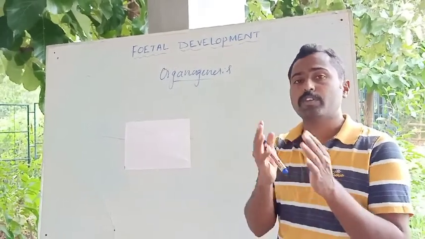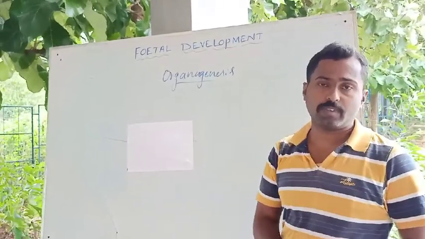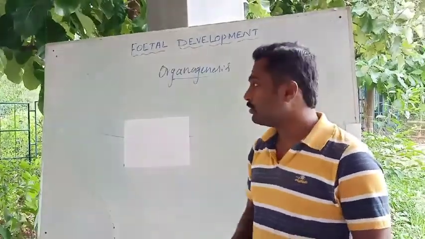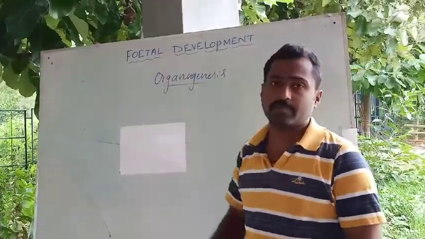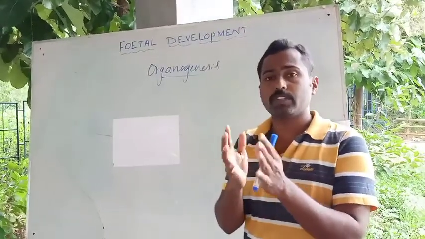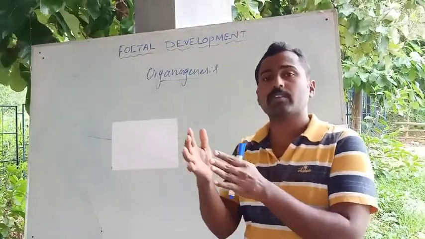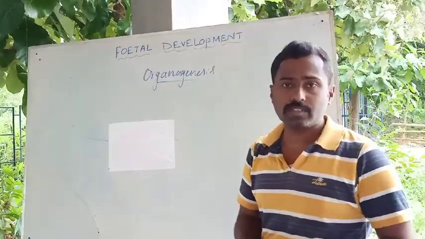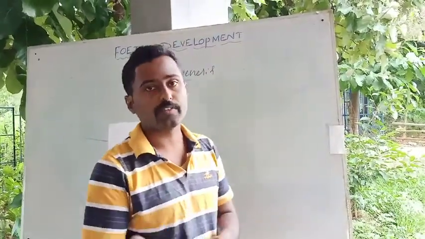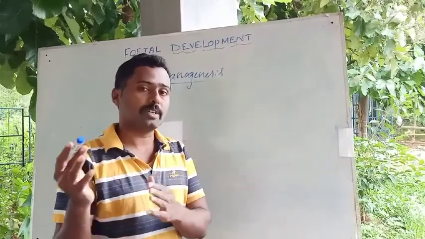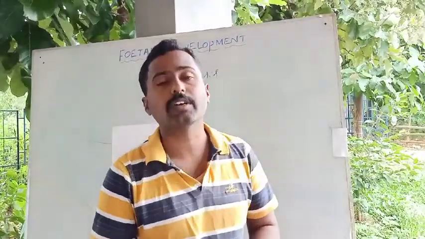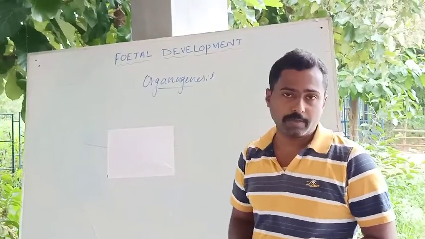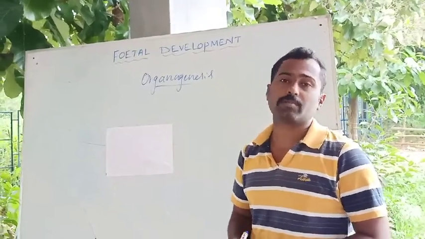It means just before the organogenesis. Once after the beginning of the formation of the organs, then we use the term fetus. So we use two terms, one is embryo, another one is fetus. Just before organogenesis, it means the formation of organs, it is referred to as embryo. Once the formation of the organs begins, it is referred to as the fetus. Okay, so you know that the gestation period in human beings is 9 months.